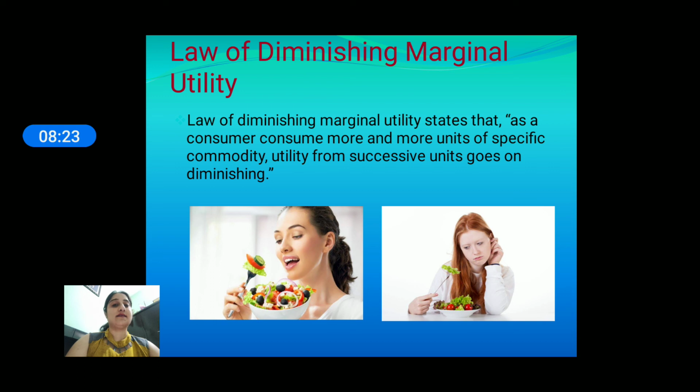I take another example. Suppose you purchase a new dress from the market, and when you wear it first time, it gives you a lot of satisfaction. And when you wear it second time, it gives you less satisfaction compared to first time. And when you wear it third time, it gives you less satisfaction compared to second time. And fourth time, it gives you less satisfaction compared to third time. So it is the law of diminishing marginal utility. As you consume a commodity again and again, its marginal utility goes diminishing. It is law of diminishing marginal utility.